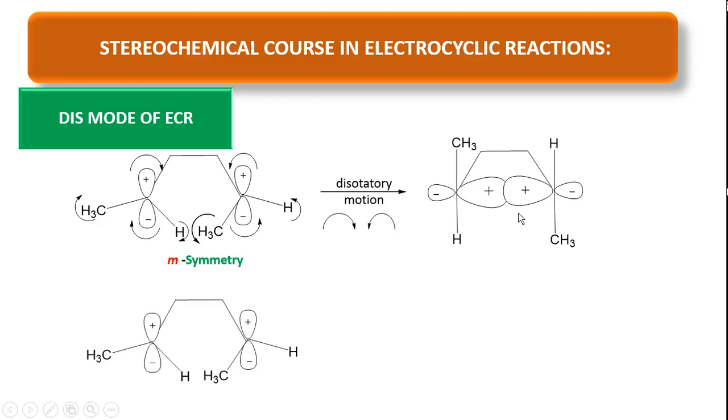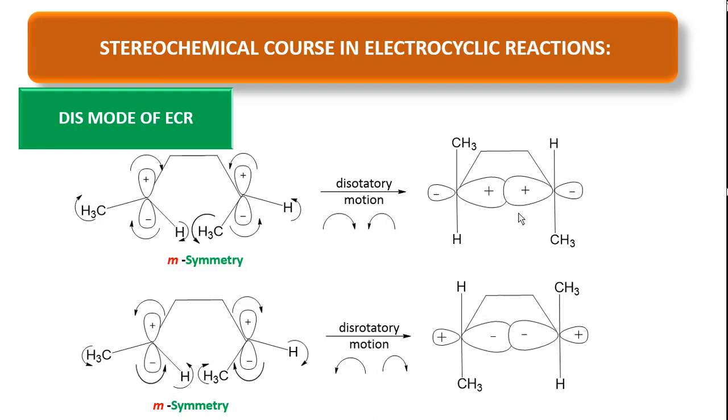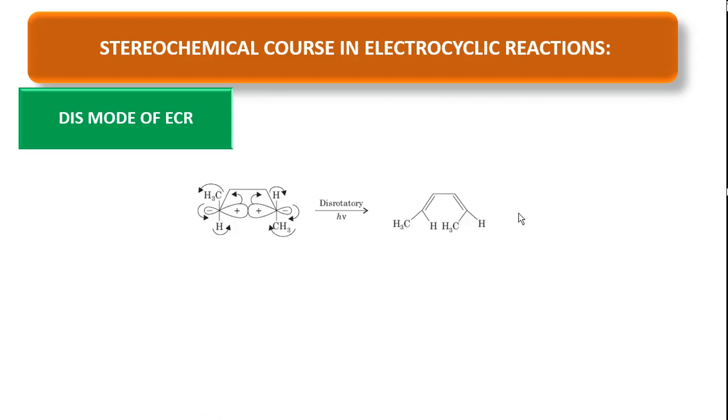So this is another example. In a different way, the first one is counterclockwise, the second one is clockwise direction. The same product we will get. So the negative lobe overlaps with the negative lobe through end-on overlapping. So this is the reverse reaction, the ring opening reaction.